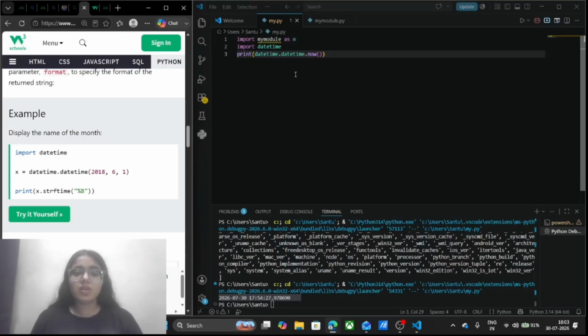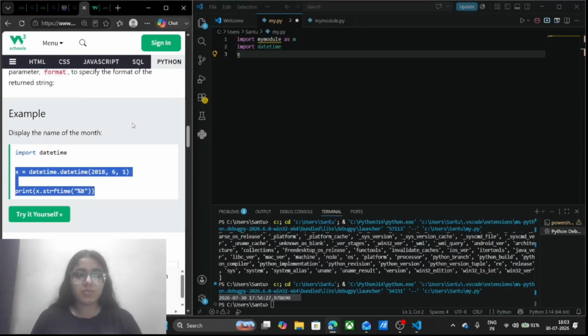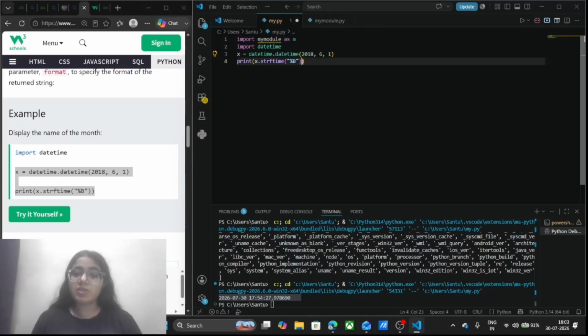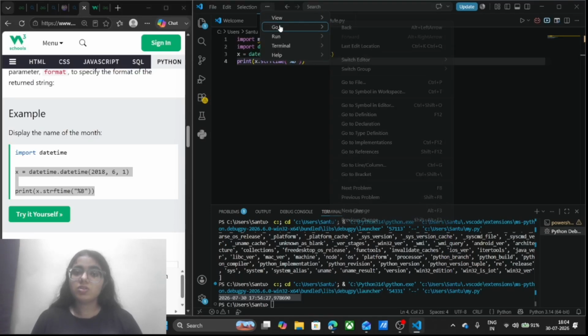Let's say I have defined a date and time, I have created a variable named x, and I am going to use this only. You can see here, I will just copy paste it here. I have taken x as datetime dot datetime. I have taken the date as 2018, 6 and 1. So I want only percentage b, which means I want only the month name. So it is going to return me the sixth month, which is June.